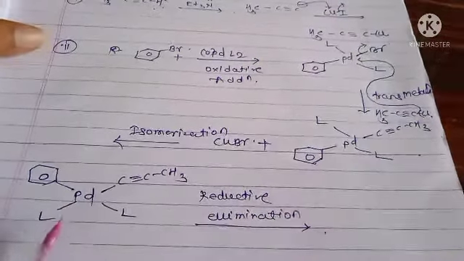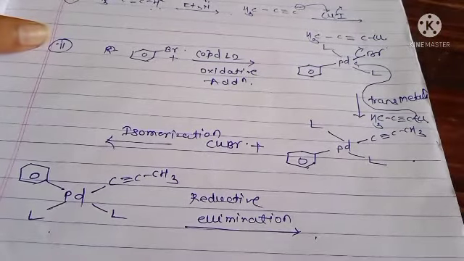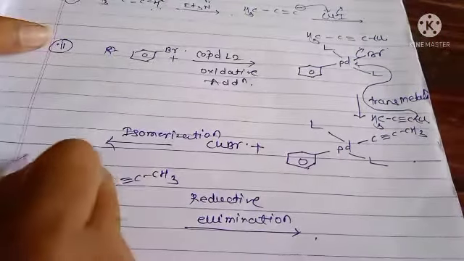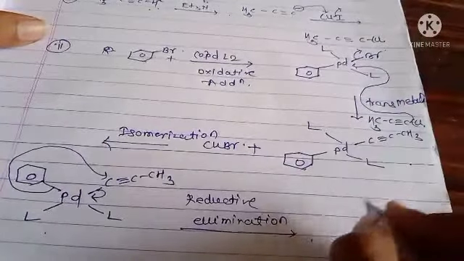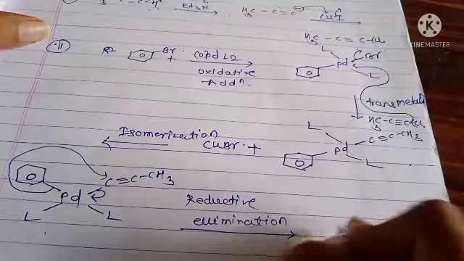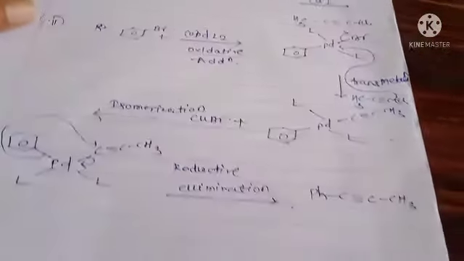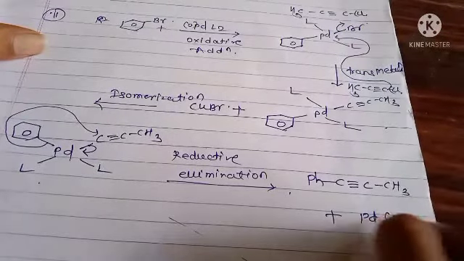Here palladium(II) is reduced into palladium(0), and here forms the coupled product Ph-C≡C-CH3, plus palladium(0).